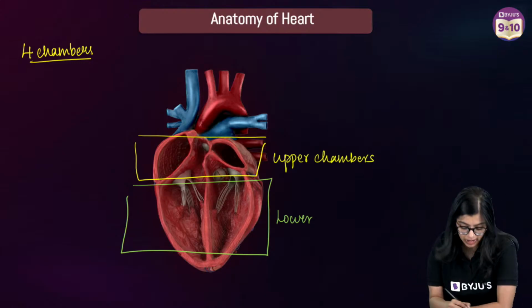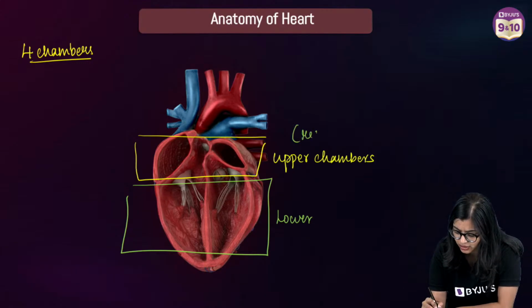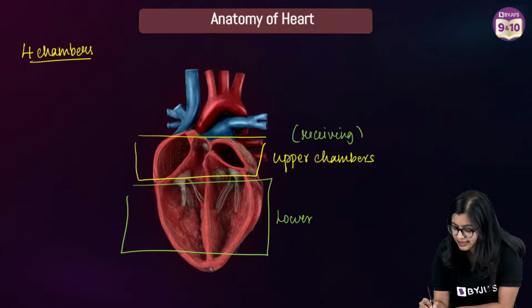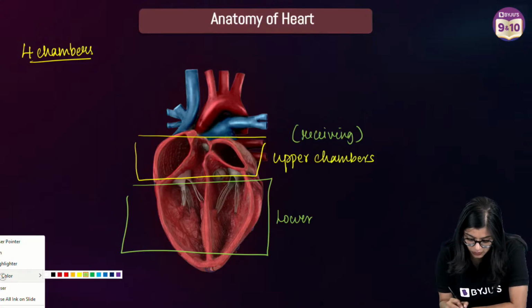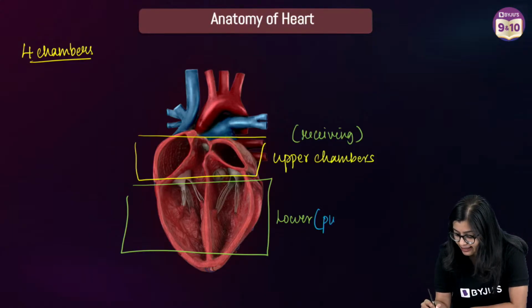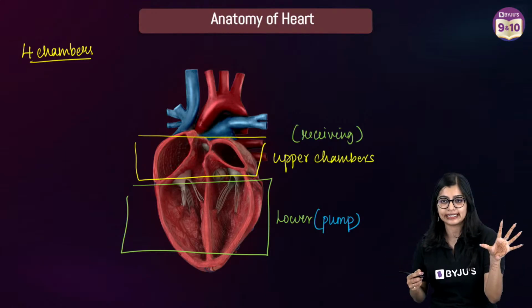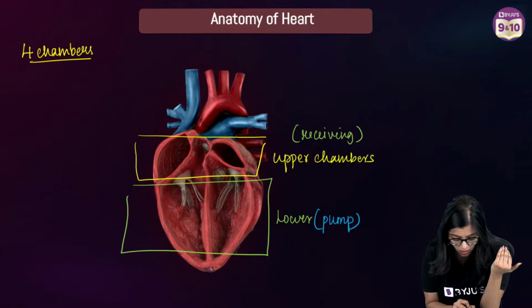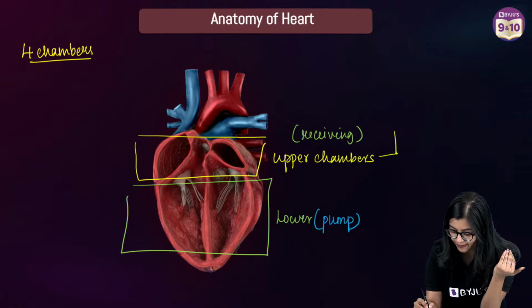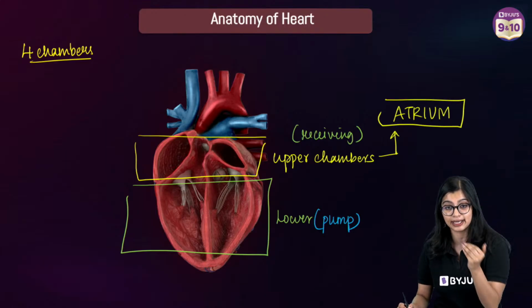Now the upper chambers, I commonly refer to them as the receiving chambers, which means that the upper chambers receive blood, while the lower chambers are responsible for pumping the blood. Simple and easy. The upper chambers that receive the blood are called atria, or if I refer to a single one, atrium.